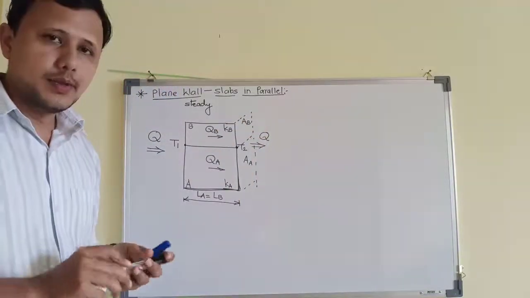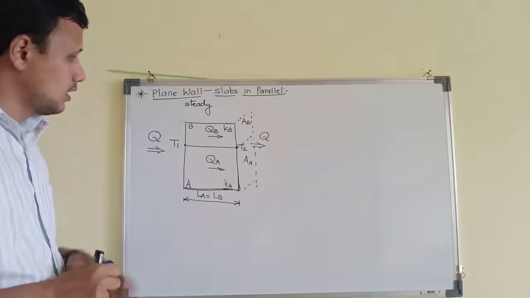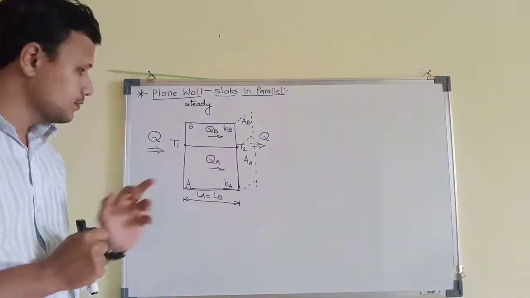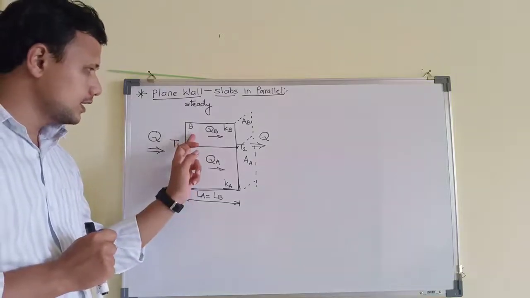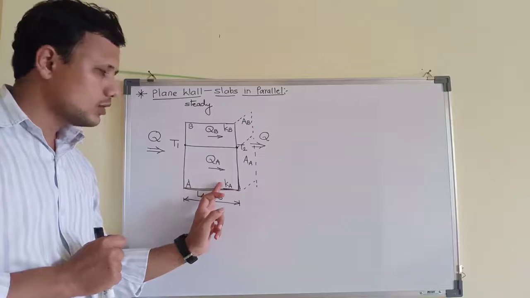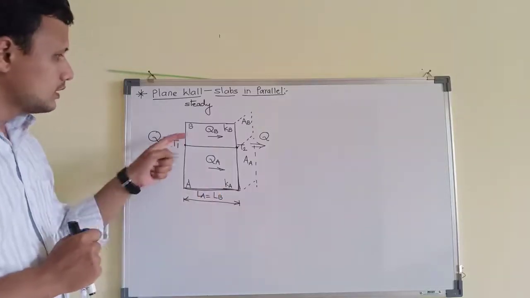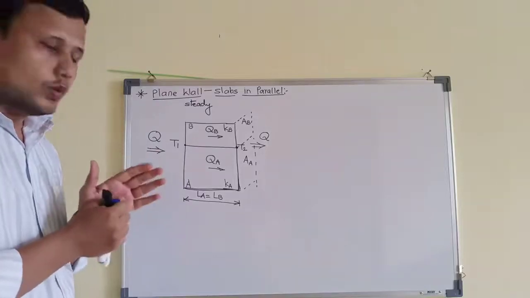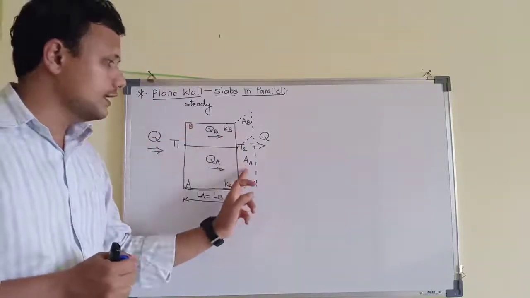Let me repeat what we have just understood. This wall is made up of two different materials now, not a single material. One is material A, one is material B. Kb is the conductivity of material B, Ka is the conductivity of material A. These two different materials are in parallel configuration, which means they are sharing the area.